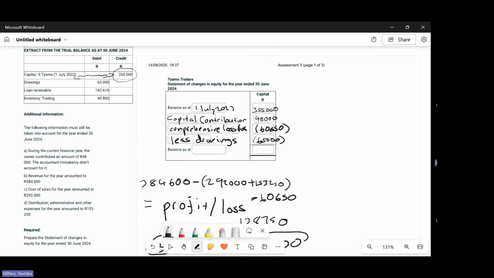Do we understand so far? Yes. Okay. And then since we're done with that, now we go to balance as at. Our year is ending 30 June, so it will be 30 June 2024. So I just want you to calculate this for me. You say this plus this minus this, you get this one here. How much will you get? Just punch it for me.